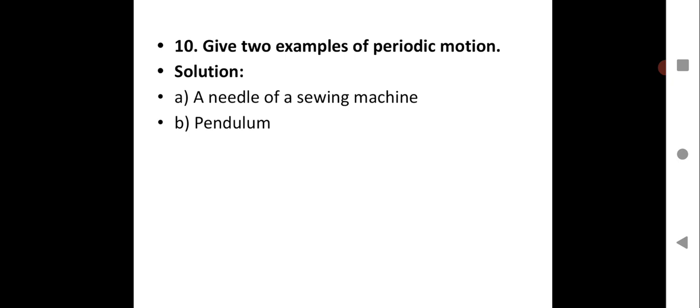Give two examples of periodic motion. Very simple. You can give many more examples on your own. You can list down many more examples as you know. So a needle of a sewing machine moving up and down, a pendulum moving to and fro, that is periodic motion because it is going to follow a fixed interval of time.